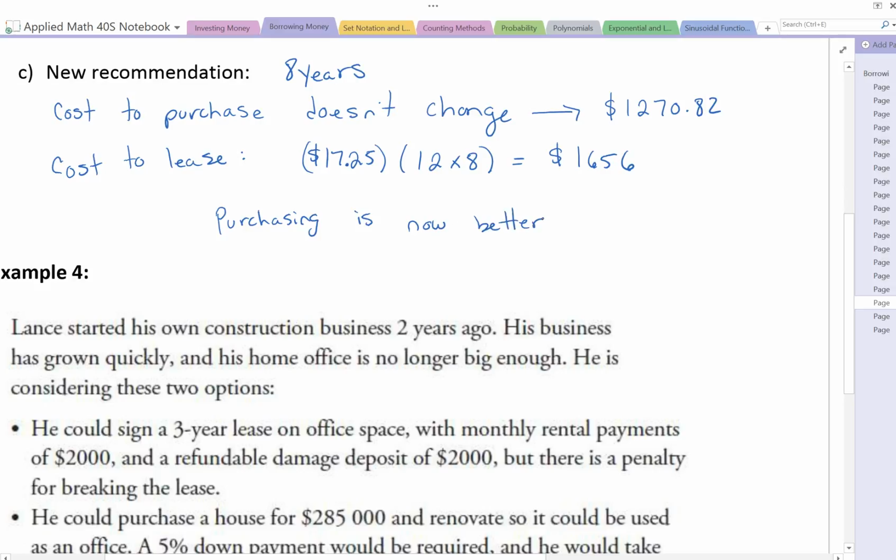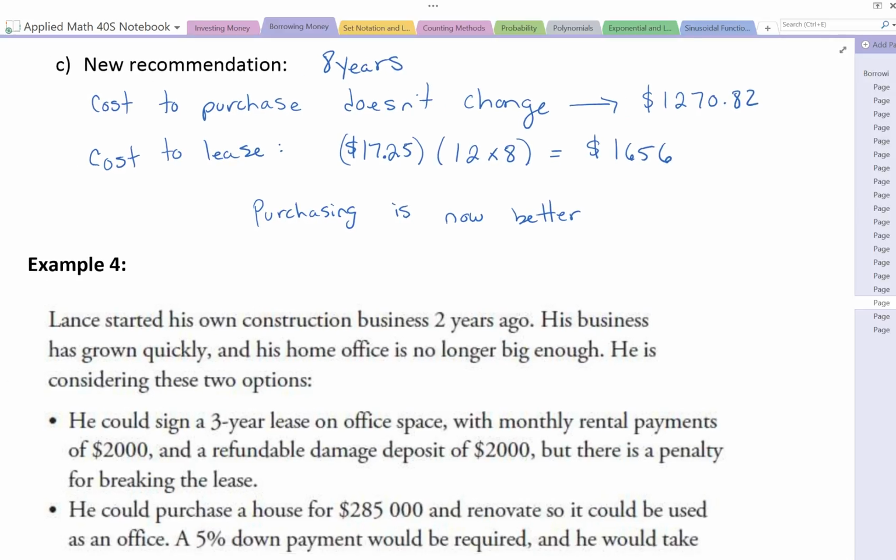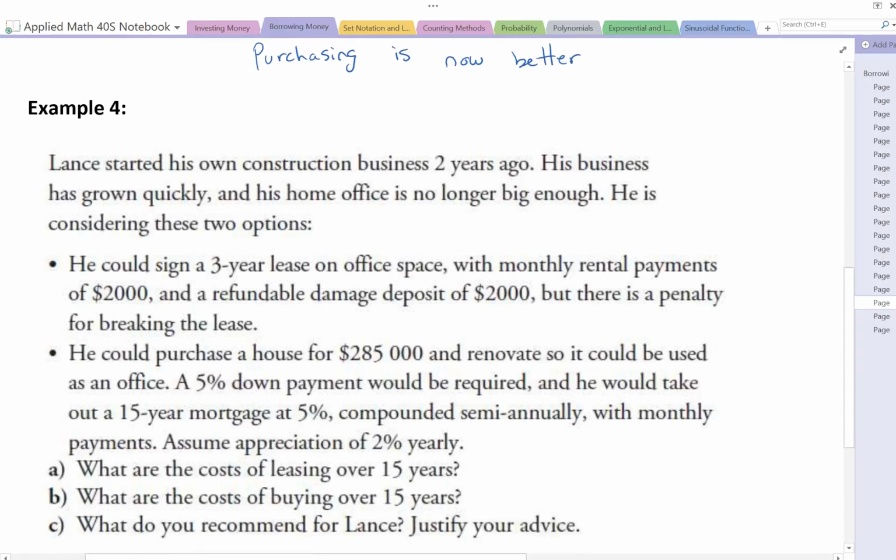So he might decide, depending on whether or not he's going to stay there for those whole 8 years, he might know, well, I'm moving in a couple of years, so it doesn't matter, I'm just going to lease. But he's going to have to decide for how long he's there, right? Is it worth it for him to buy it, or is it worth it for him to lease? That's it for that example. Let's take a look at example 4.